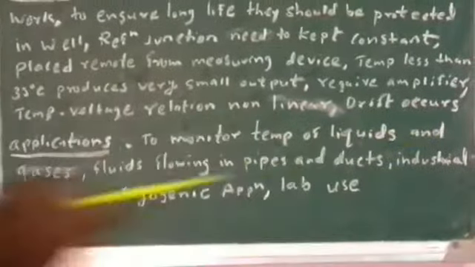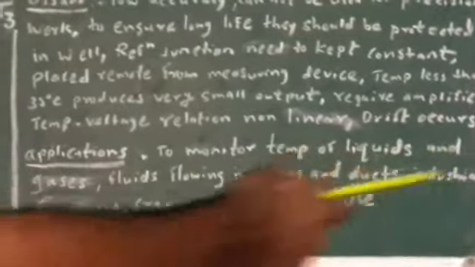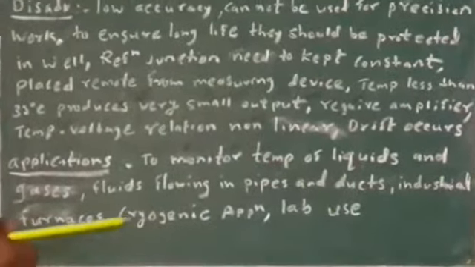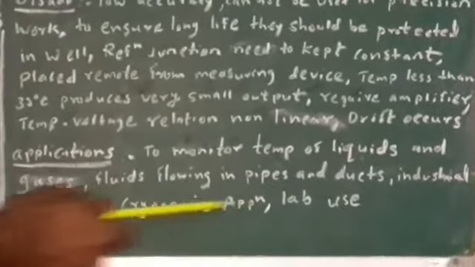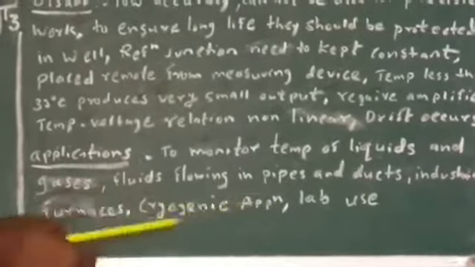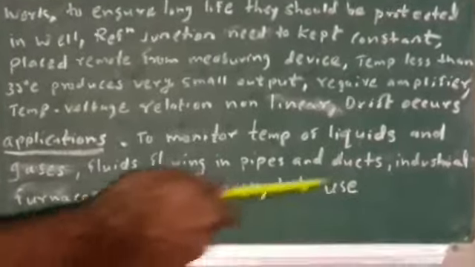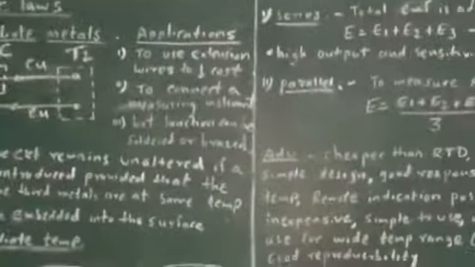So let us again see applications: to monitor temperature of liquids or gases, then fluid flowing in pipes and ducts, then industrial furnaces. Then cryogenic application, means for negative temperature around -200 degrees Celsius, that can also be measured. Then for lab instruments we can use the thermocouple. Okay, so this is about thermocouple. I hope you understood this important temperature sensor.